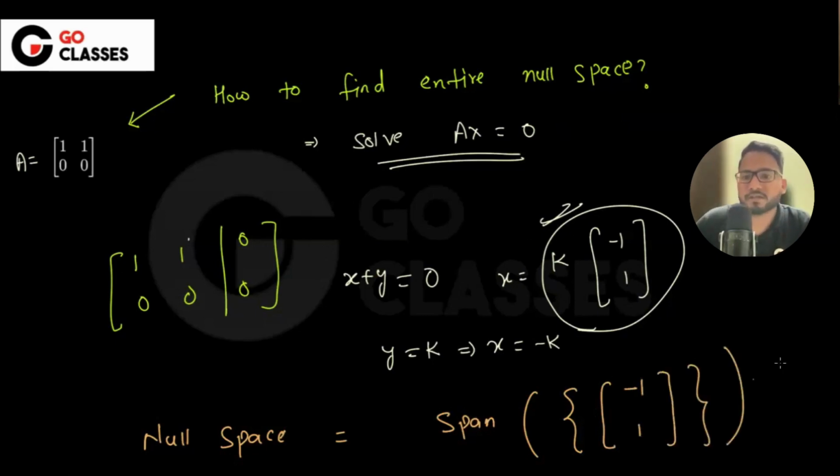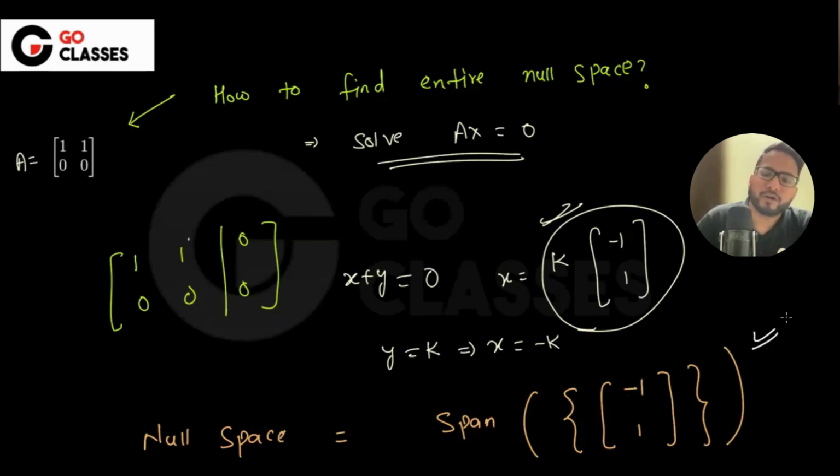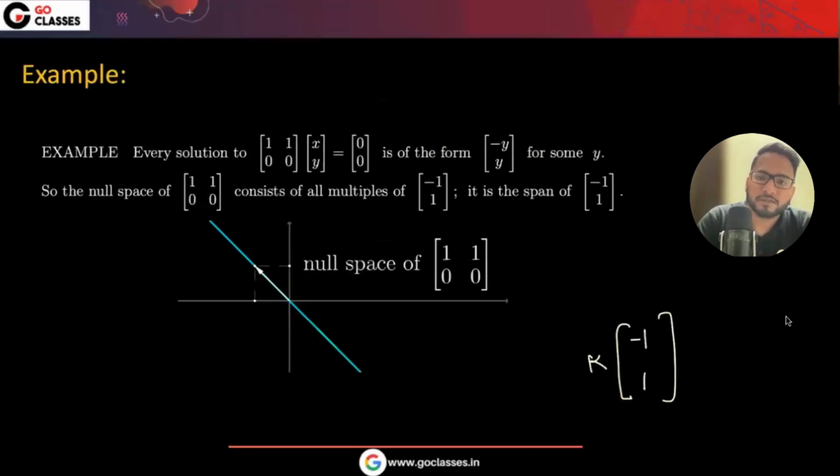Understood? This is the null space. So basically, how to find the entire null space? The solution of Ax equal to 0 is the entire null space. Very, very easy.